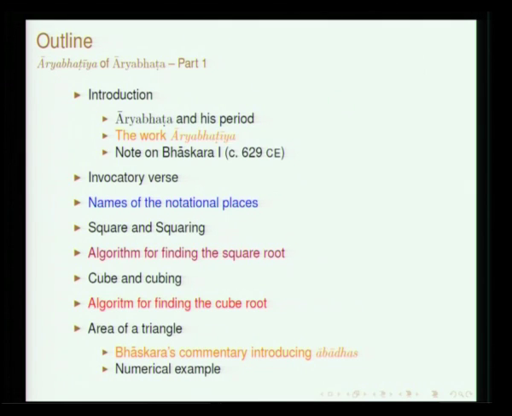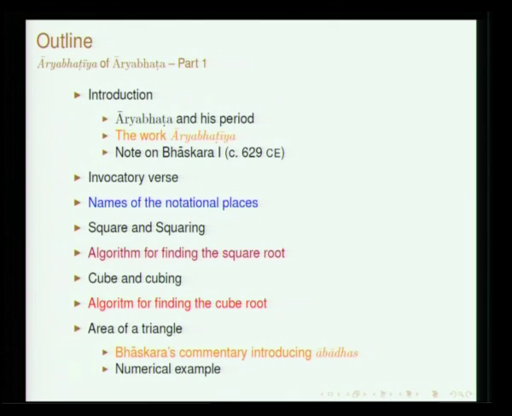Aryabhatiya, as I was mentioning while discussing the decimal place value system, has been composed in a very terse style, and therefore without commentary it will be extremely difficult for us to understand the contents. The earliest commentary that is available to us is one by Bhaskara. Bhaskara lived in the early part of the 7th century, and it is a very profound commentary on Aryabhatiya. We will see a brief description of where Bhaskara lived and what was his period, and then we will move on to the text per se.